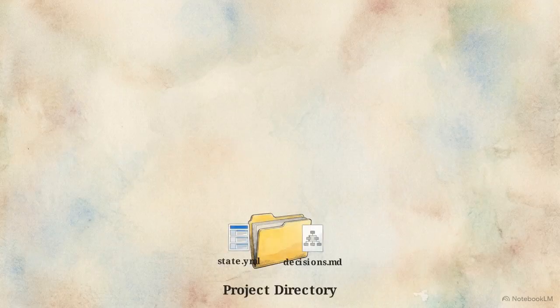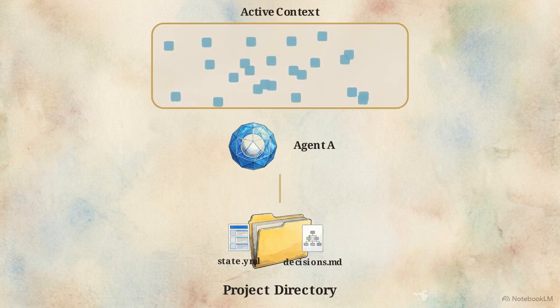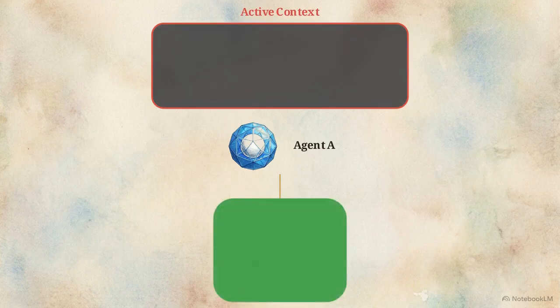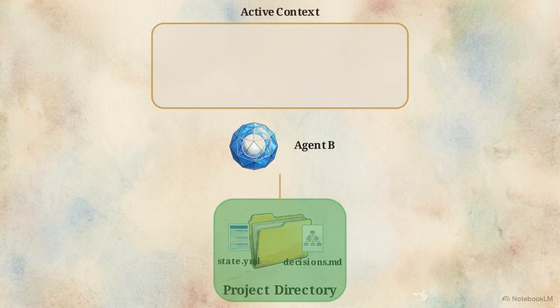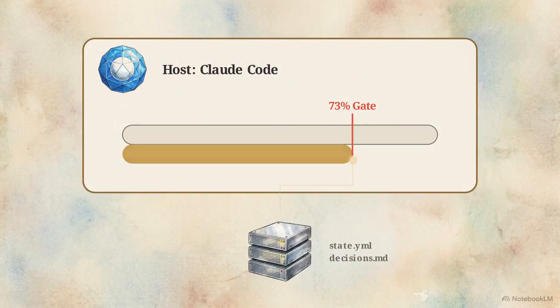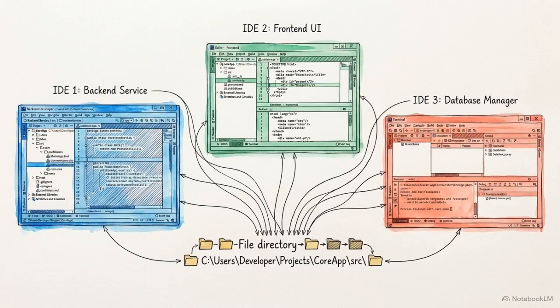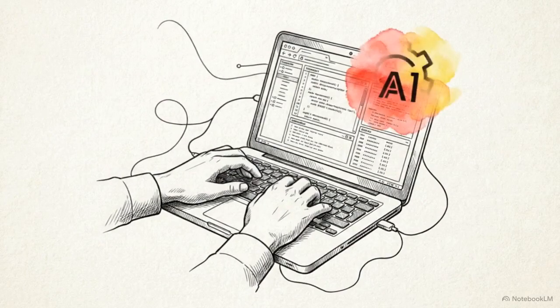When governance dictates the process, the project achieves state durability. The methodology survives even if the host model is switched. In a standard workflow, closing the IDE or filling the context window means the agent's memory of the session is erased. In a governed system, the boundary state and the iteration plan remain parked in a local state file, preserving the exact moment development stopped. This allows a developer to restart the session using an entirely different host, like Claude Code or Codex, and resume from the exact same gate without losing progress. Establishing the artifact on disk as the authoritative record enables true host agnosticism. Engineers can switch models to find the best reasoning for a specific task without losing their place in the architecture.